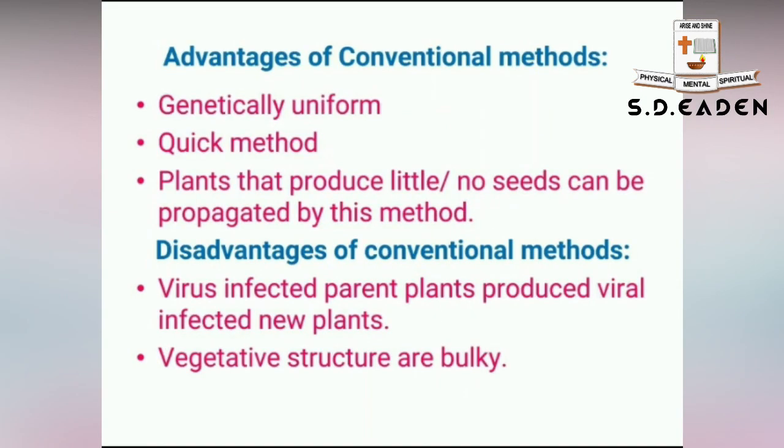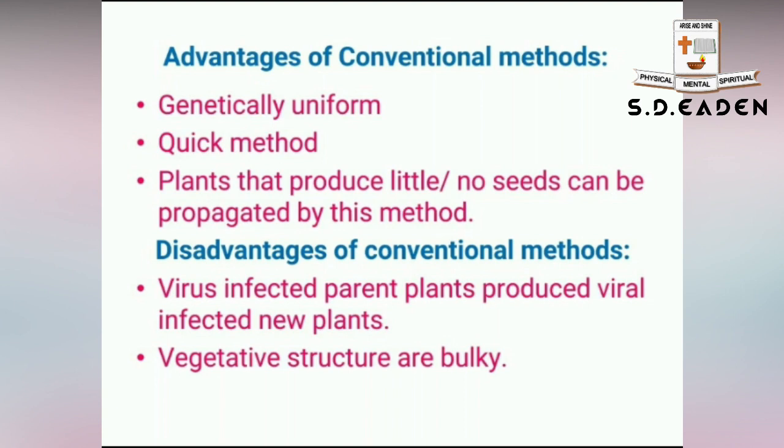Moving on to advantages of the conventional methods. The first one: the plants that are produced will be genetically identical, and the multiplication will be rapid and quick. The plants can be propagated quickly. Plants that don't produce any seeds, or produce very few seeds, can be propagated through this method. And two different plants with desirable characters can be brought together and grafted so that the new plant will also give desirable characters. These are some of the advantages of conventional methods.